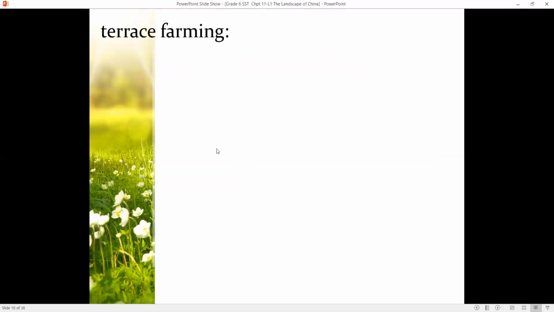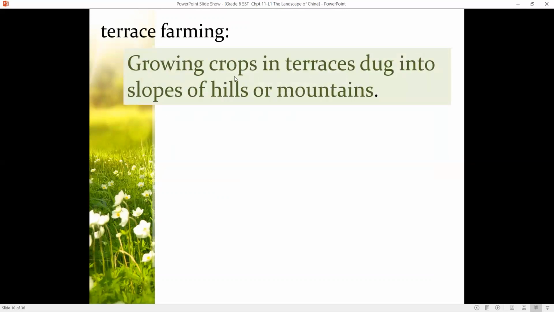The next word is terrace farming. What is terrace farming? Terrace farming is growing crops in terraces dug into the slopes of hills or mountains.